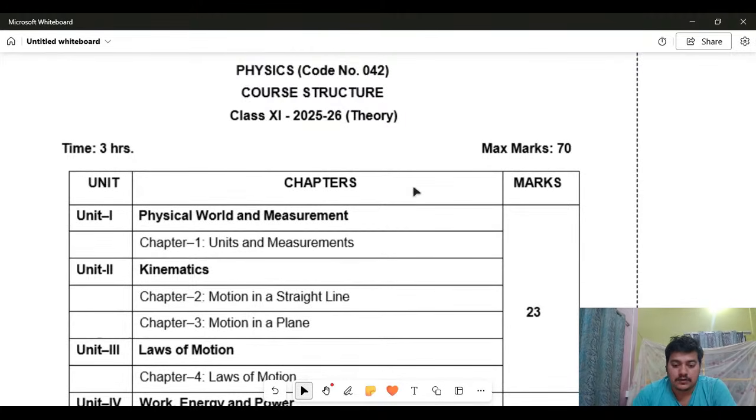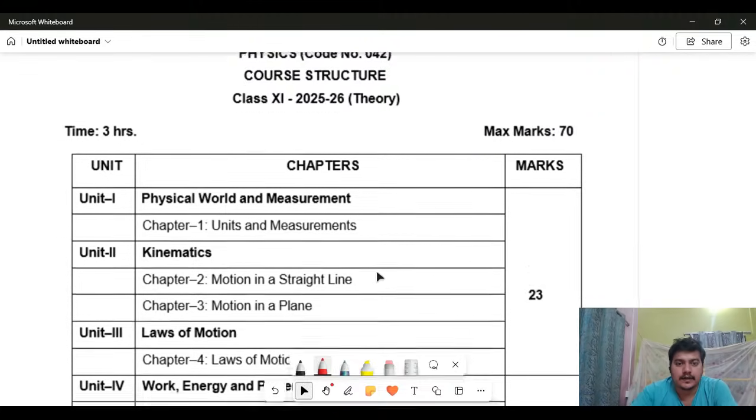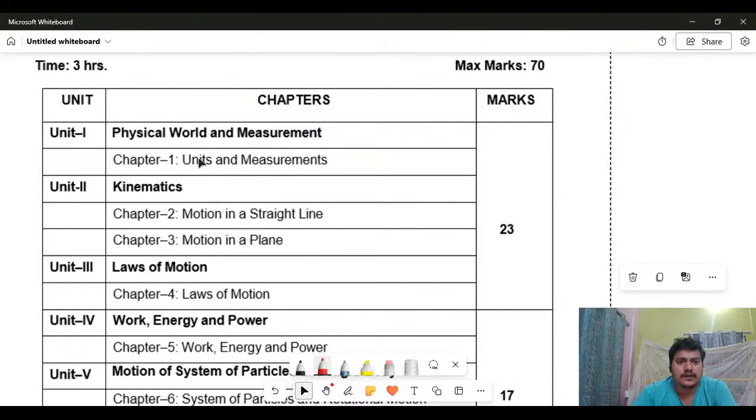So for now, here are basically a few chapters: units and measurements, kinematics, and laws of motion. Up to here, up to laws of motion, you can find 23 marks.